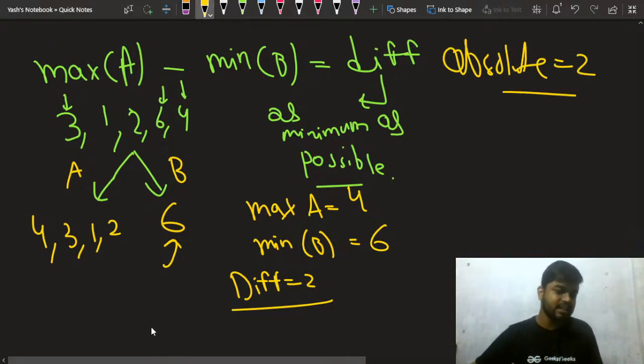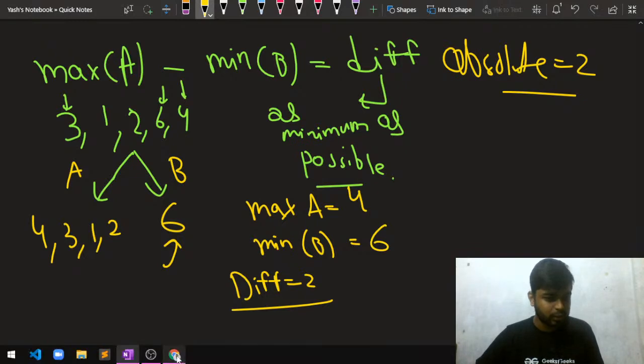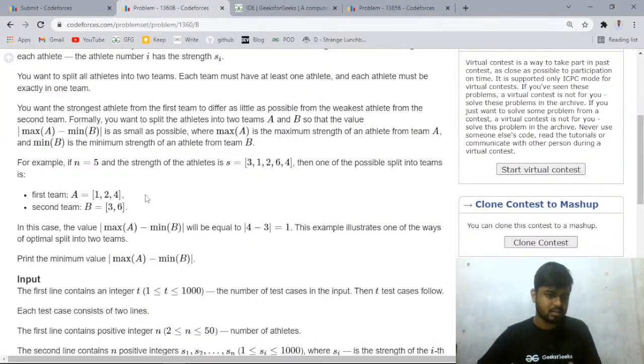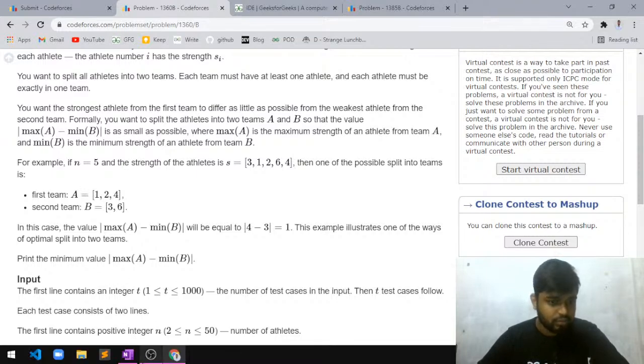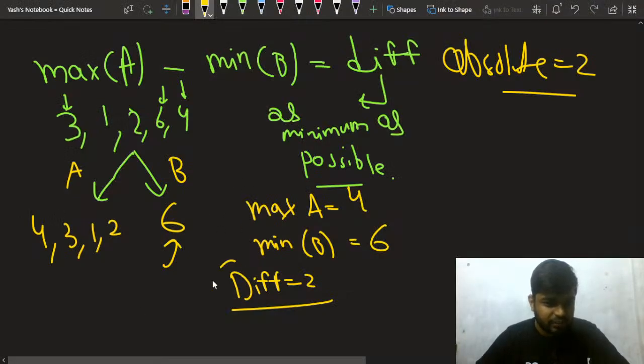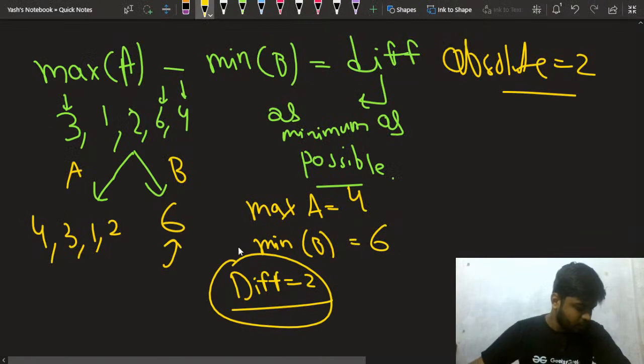Can we further minimize it? Do you think that we can further minimize it for this case? I'm getting a difference of 2. For that, A strength and B strength are nearer to each other. To minimize the overall difference, the two highest elements in two teams.